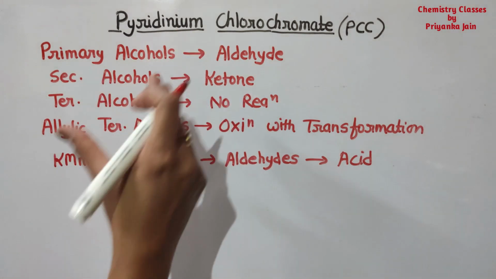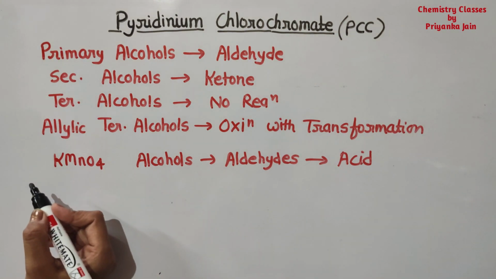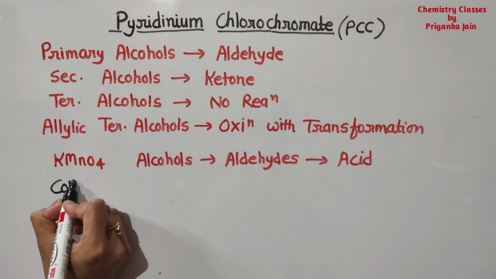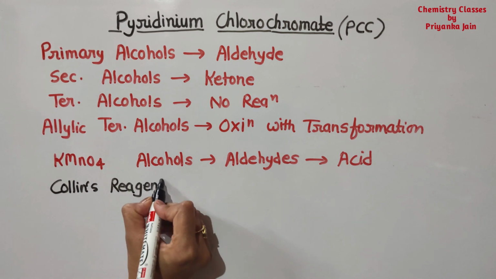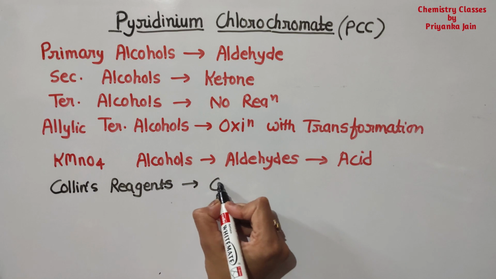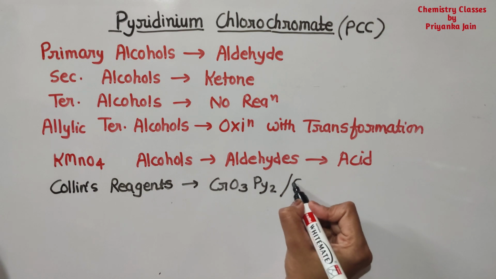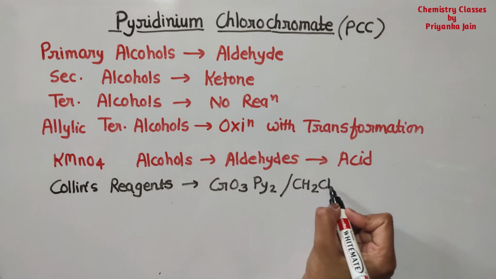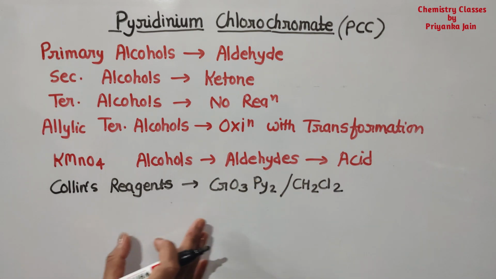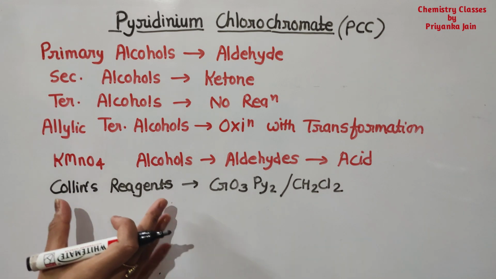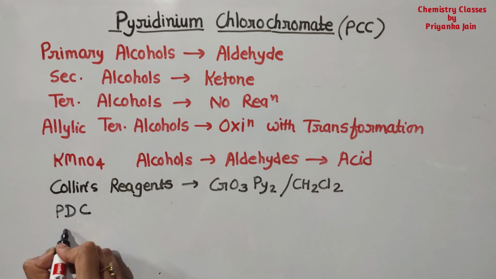So we need a milder oxidizing agent. There are several chromium based oxidizing agents, out of which the important reagents are Collins reagent, which is CrO3·(pyridine)2, taken in anhydrous condition. One disadvantage is that we must use anhydrous condition. Secondly, we require a large amount of this reagent. So generally now it has been replaced by two important reagents, PDC and PCC.